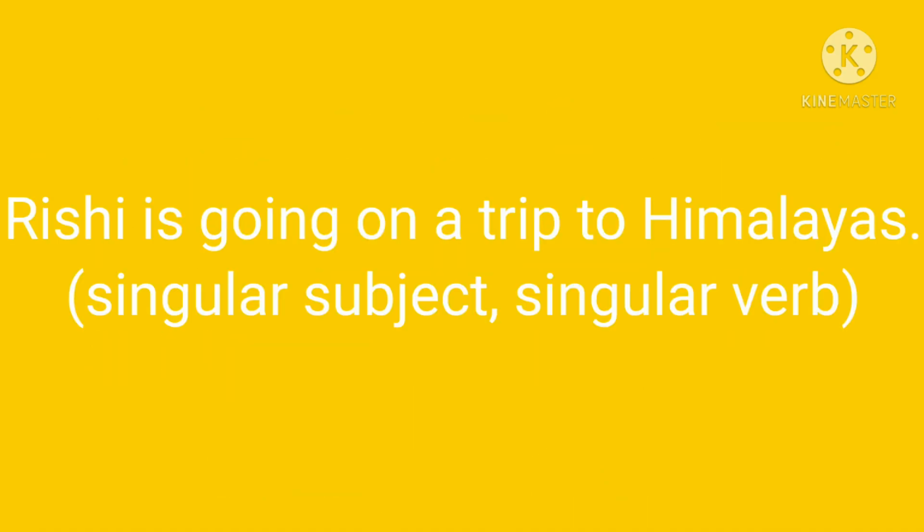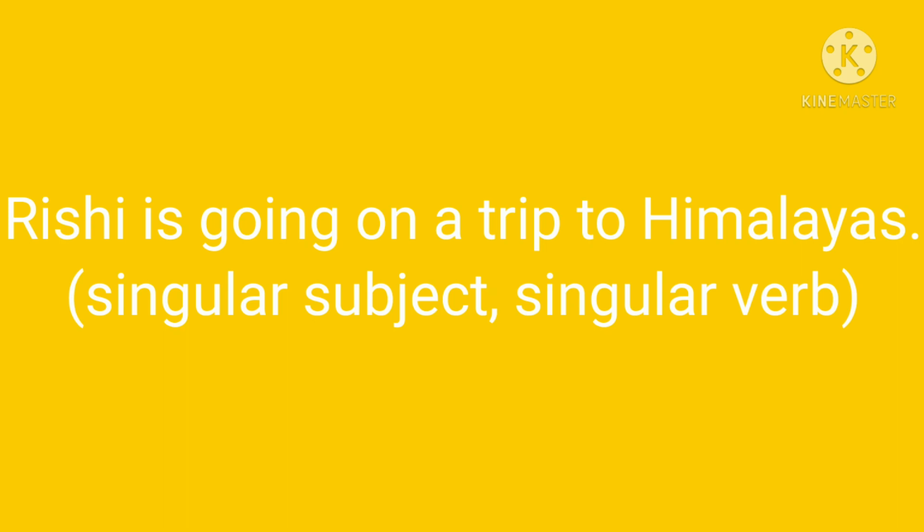Look at the sentence: Rishi is going on a trip to Himalayas. Here, Rishi is the subject, which is in singular form, and thereby the verb is going is also in singular form. Thus, if the subject is singular, the verb should also be singular.